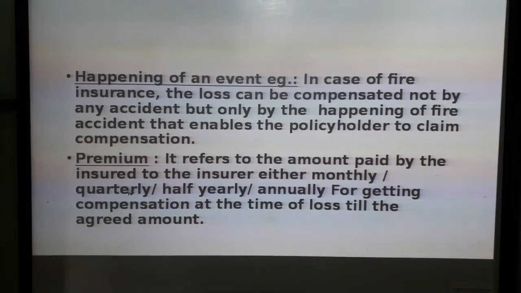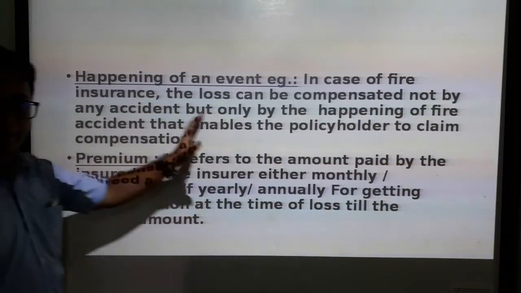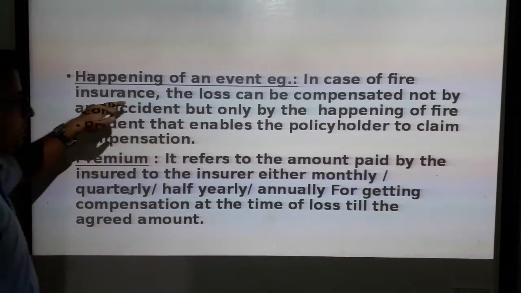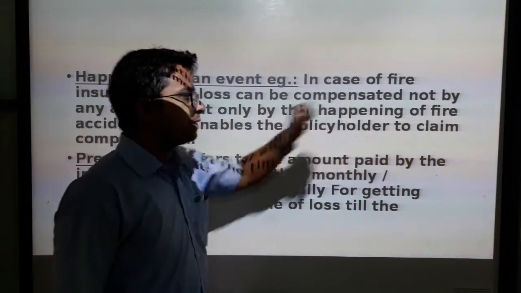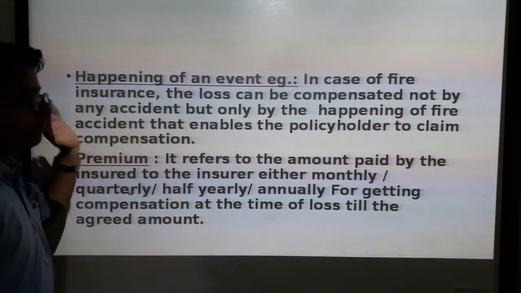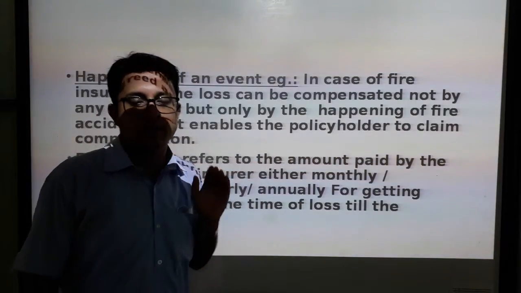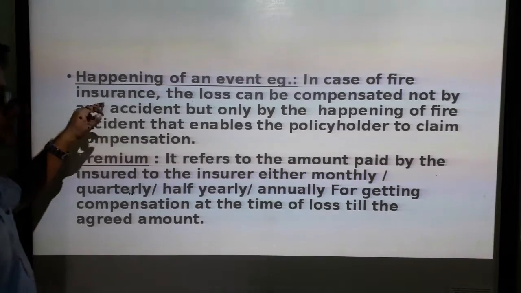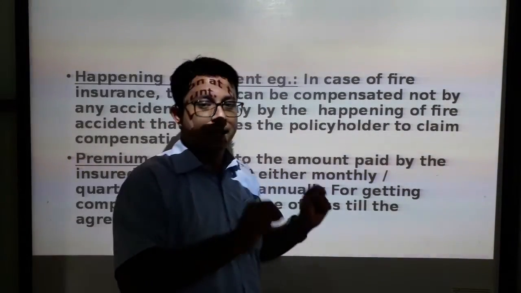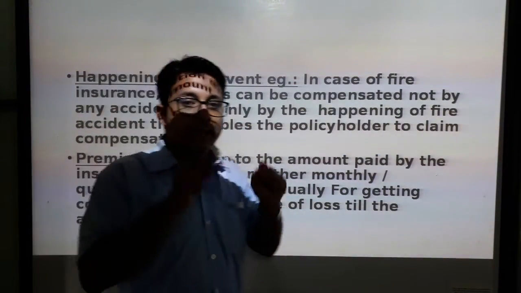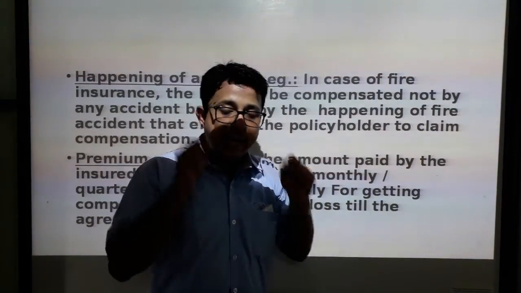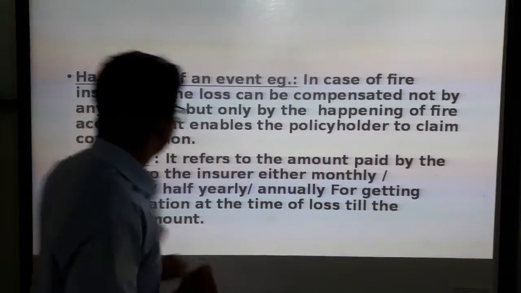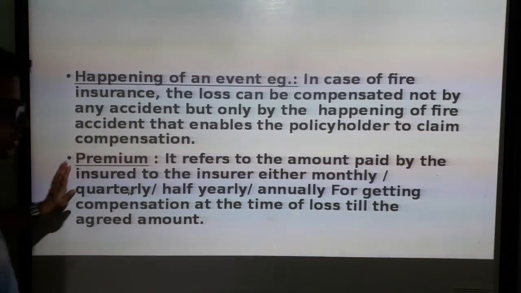Next, regarding happening of an event, certain examples have been given. In the case of fire insurance, the loss can be compensated only if it is caused by fire, and not by any other cause. I repeat the example: if a person has purchased fire insurance, that person can claim compensation for the loss, and the loss must have been caused by nothing other than fire.